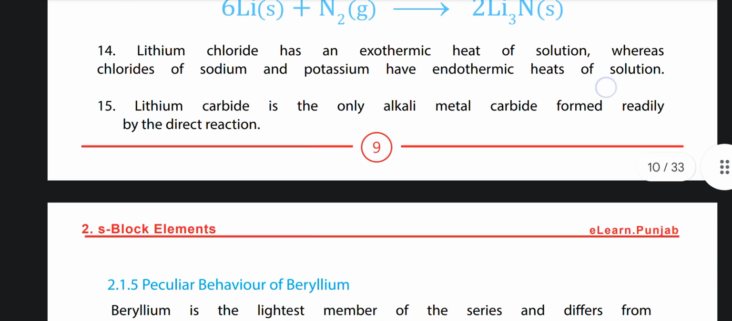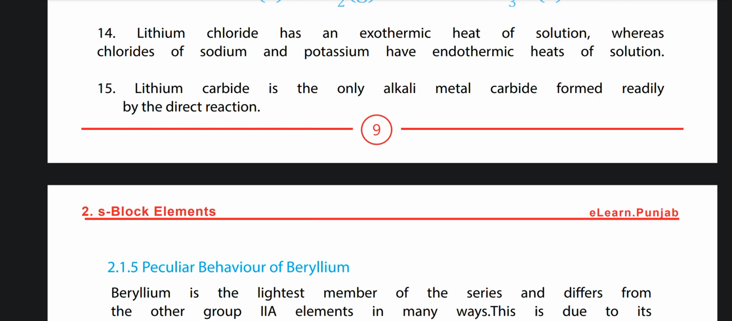Number 14, lithium chloride has an exothermic heat of solution, whereas chlorides of sodium and potassium have endothermic heats of solution. Lithium carbide is the only alkali metal carbide formed readily by the direct reaction.